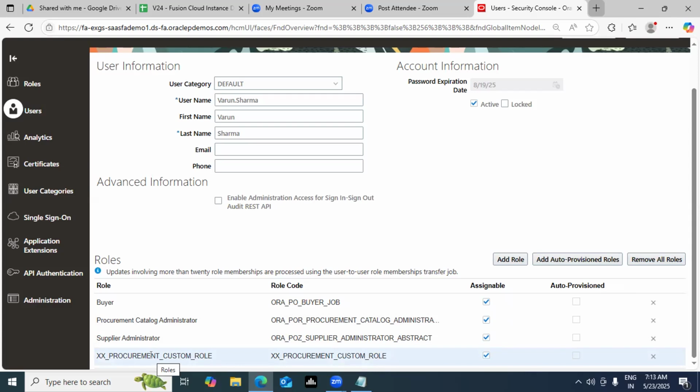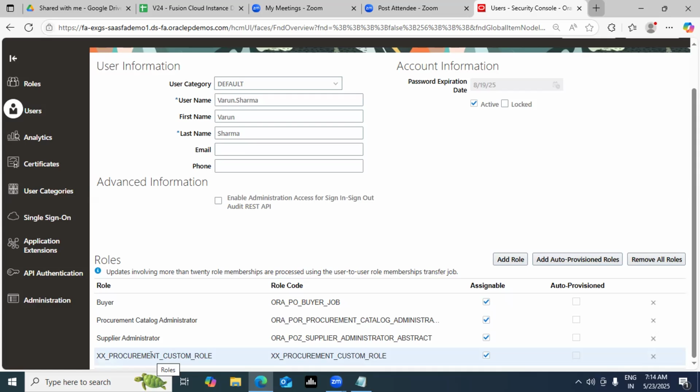Whenever you want to default a role to a particular user account, you can use auto provisioning. But in real life, we generally do not use it a lot, guys. The reason behind that, think over it: every user account will not be an employee. Some of the user accounts will be for suppliers also, and some will be for customers also. So generally, we do not use auto provisioning.